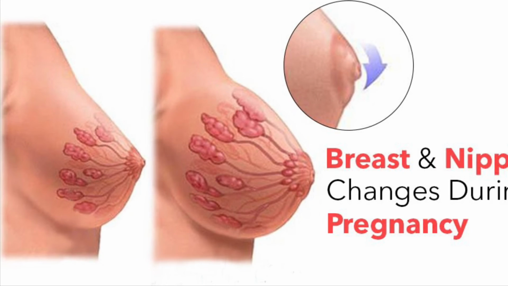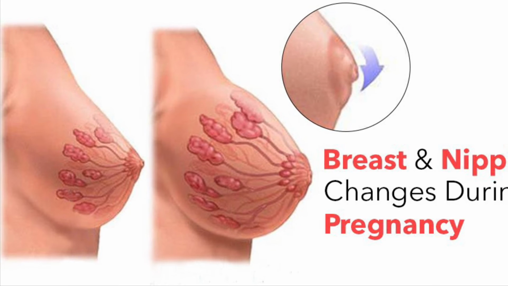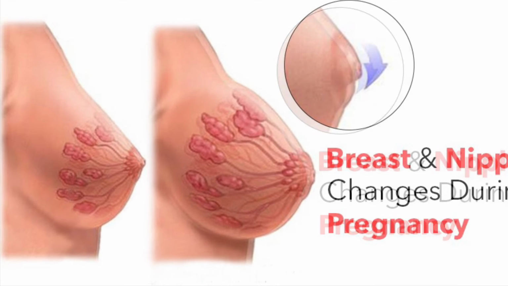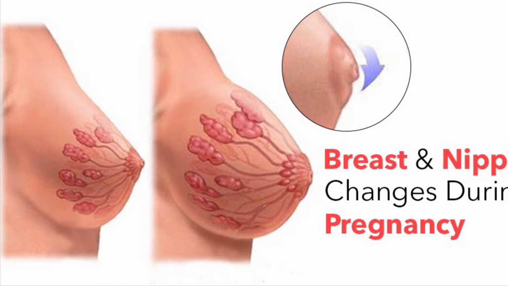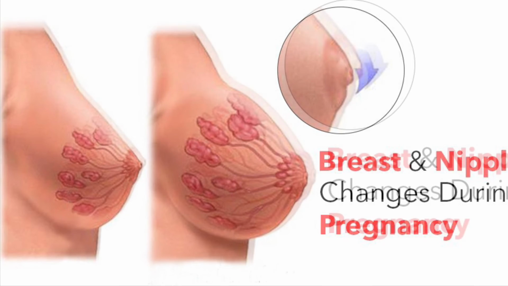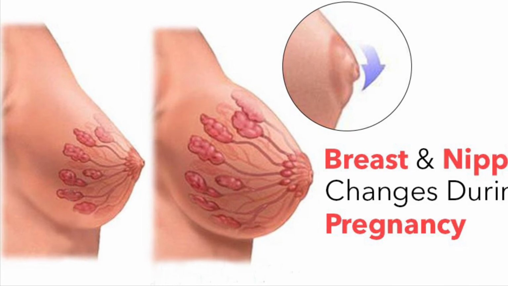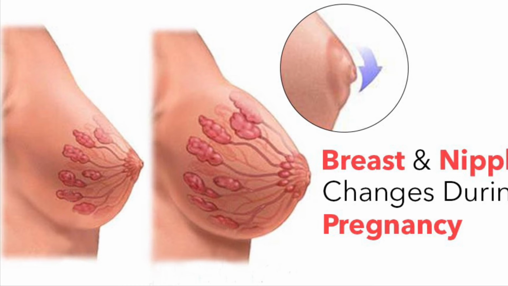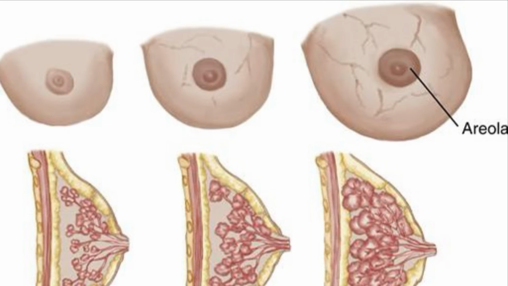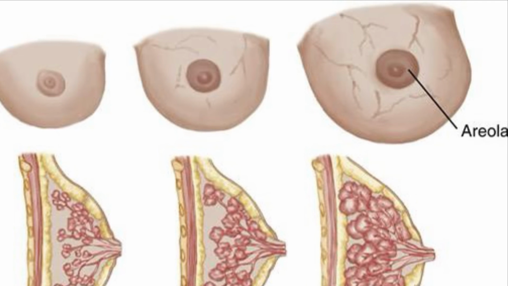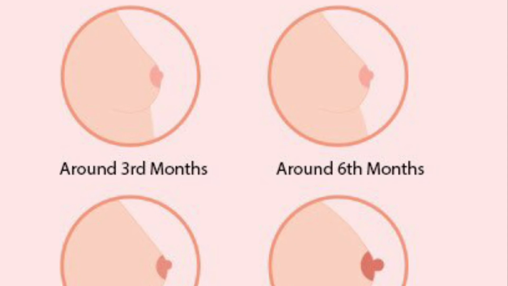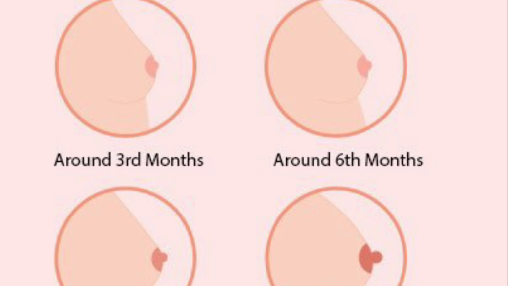You can see here there are breast and nipple changes during the pregnancy. Initially, the breast volume is small, and as the pregnancy goes, as you see in previous slides, the breast size increases, then all these ducts and alveoli retain the different connective tissues to adjust and hold the cycles of pregnancy for upcoming milk secretion.